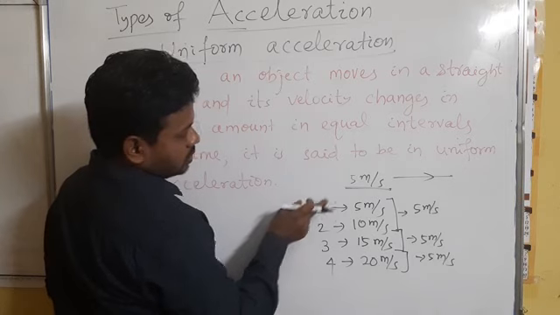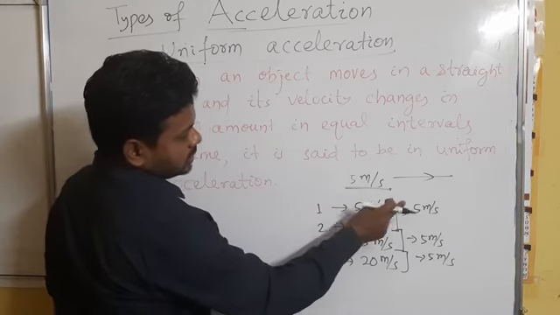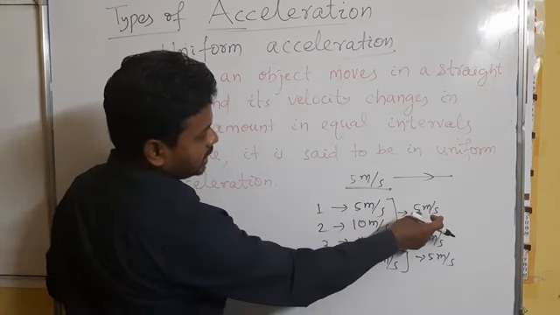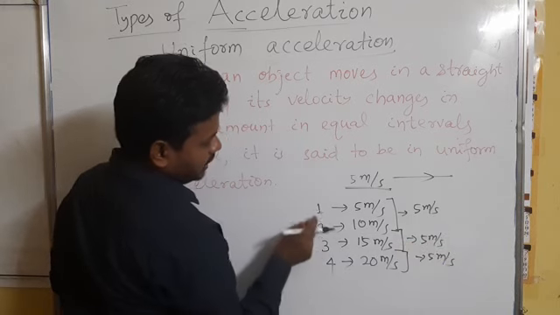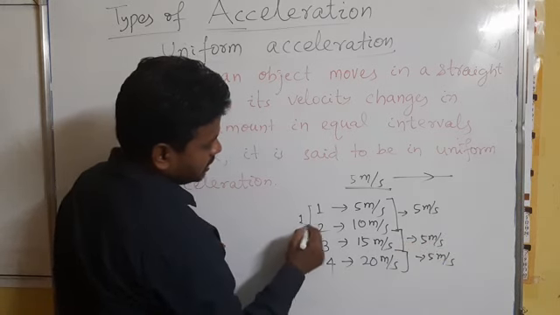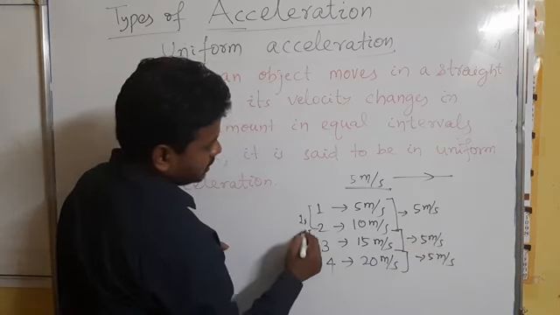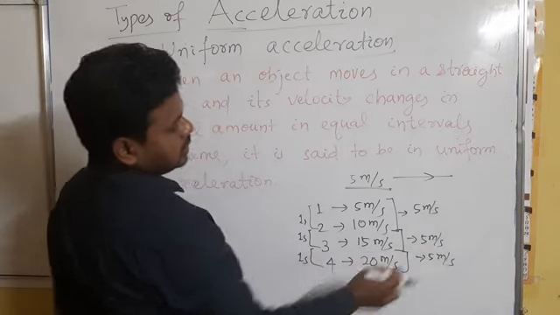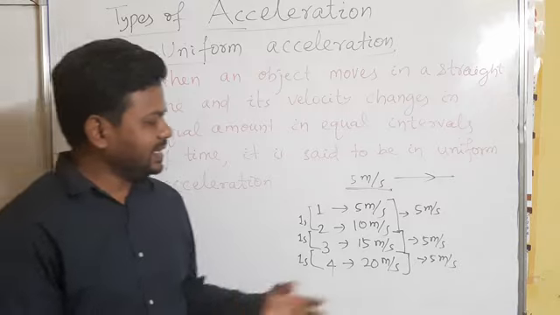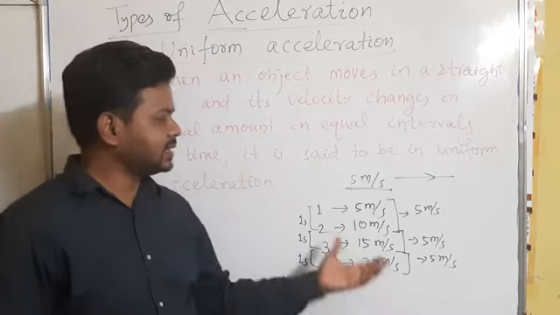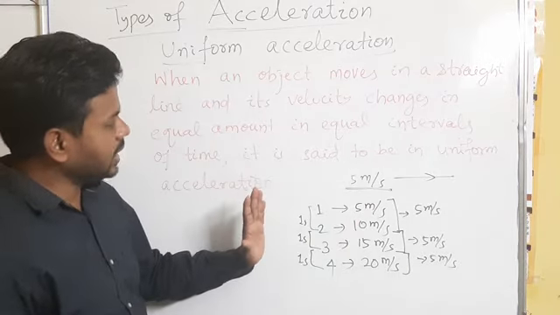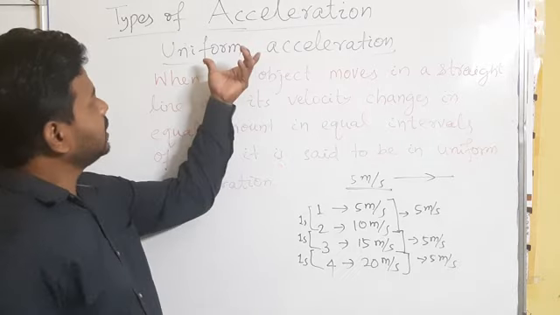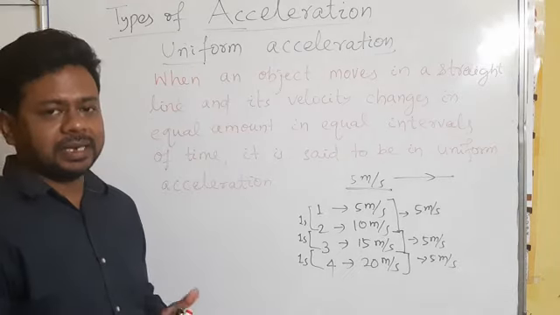Because the velocity of the object increases by an equal amount in equal intervals of time, in each 1 second its velocity is increasing by 5 meter per second. Hence, this example can be called uniform acceleration.